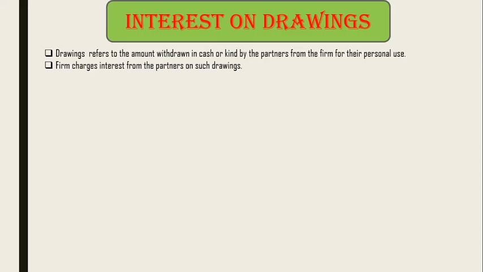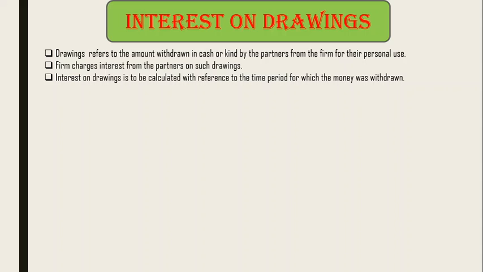These drawings can be in cash or kind, and the amount which is withdrawn by the partner, they have to pay interest on that. And of course, by nature, interest on drawings is an income for the business. This interest is calculated based on the time period for which the money has been withdrawn, and the rate of interest will be given in the partnership deed. If the deed is silent, then no interest will be charged on drawings.